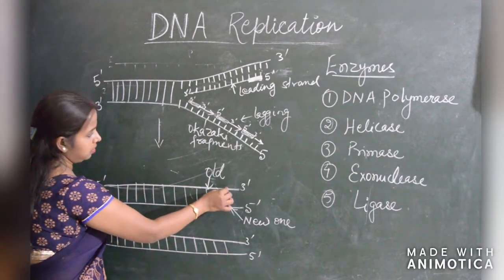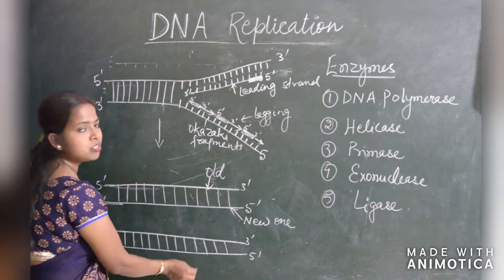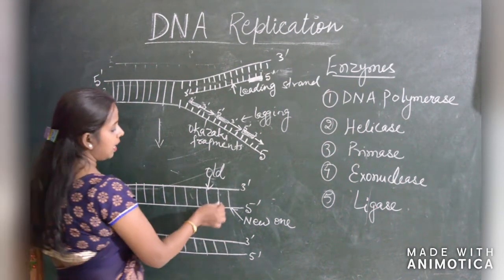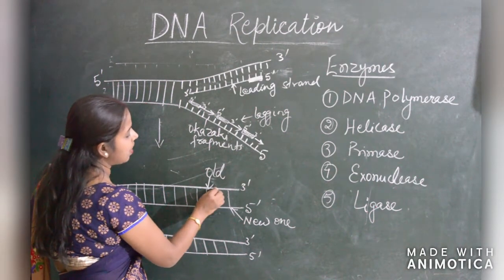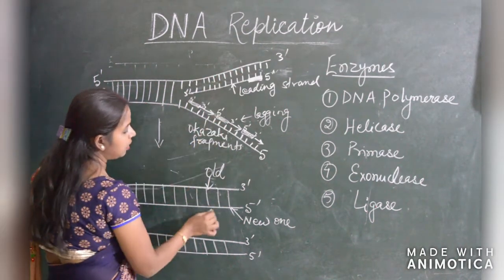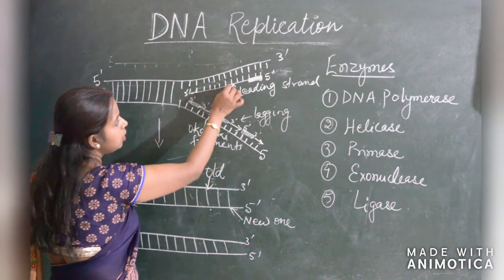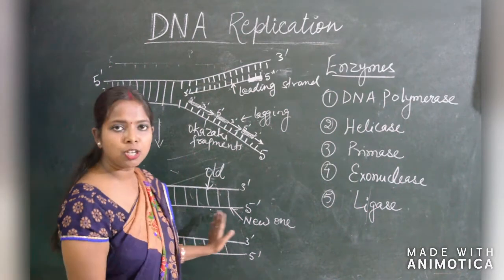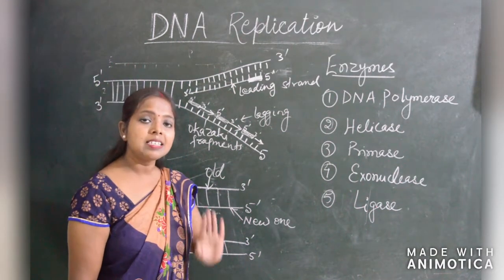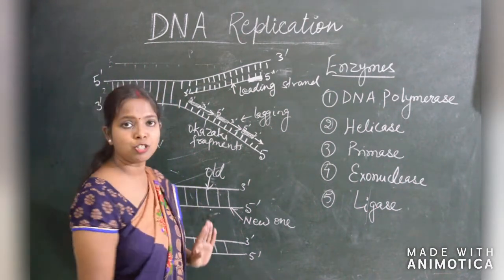As here finally the two strands of DNA form. In this DNA we are seeing that one strand is an old strand and the second strand is a new one. Therefore, this DNA replication is also termed semi-conservative replication.